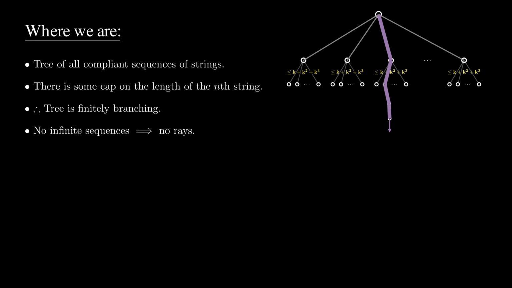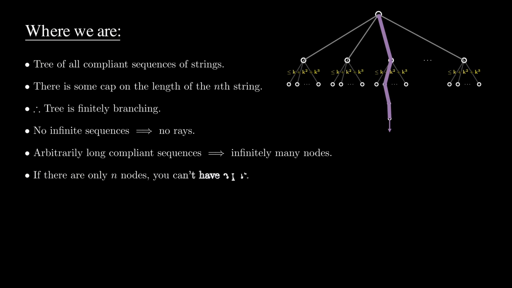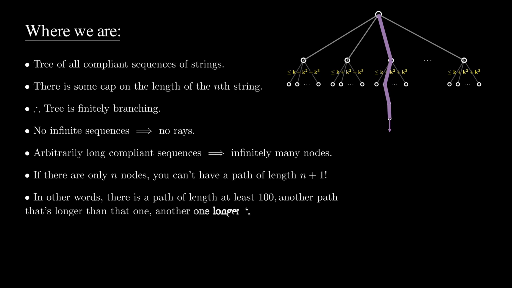But if we think there are arbitrarily long compliant sequences, then there must be infinitely many nodes. Why? Well, if there are only n nodes in the whole tree, then we certainly can't have a path starting at the root that is more than n nodes long. You can also think of it this way. There must be a path with at least 100 nodes, and another path longer than that one, and another one longer than that one, and so on, so there must be infinitely many nodes.